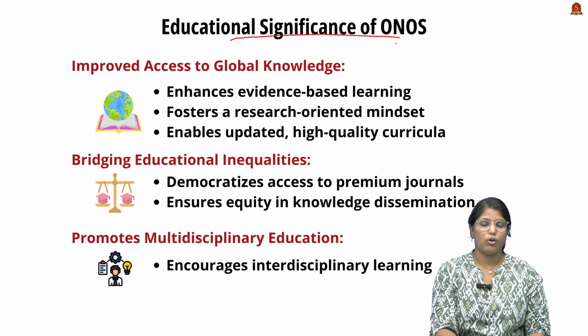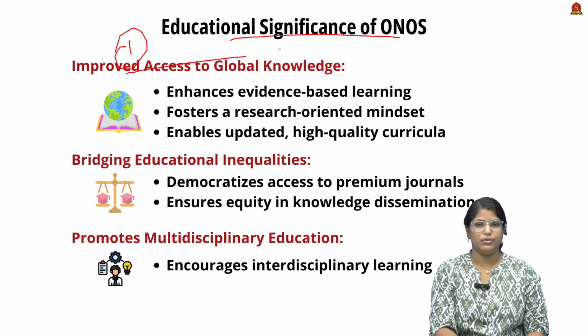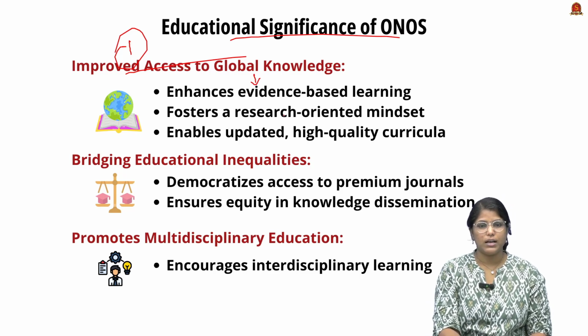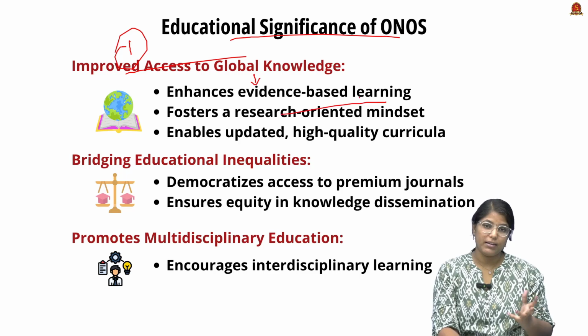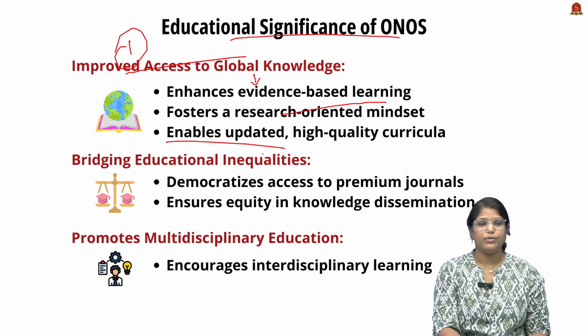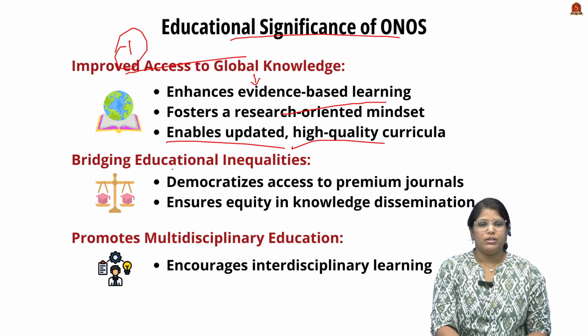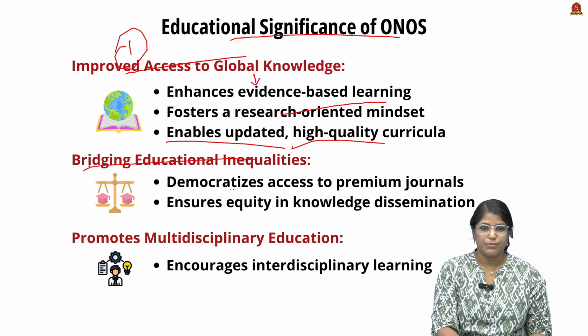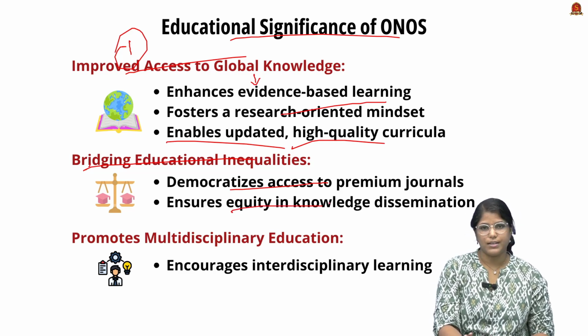Now talking about the educational significance of ONOS, see, firstly, as I said, it improves the access to global knowledge. So it will enhance the evidence-based learning and foster a research-oriented mindset when they educate in the higher education institution itself, and it will enable an updated and high quality curricula as well. Now, the second important thing is it bridges the educational inequalities, especially when it comes to premium journals. It will ensure equity in the knowledge dissemination as well.